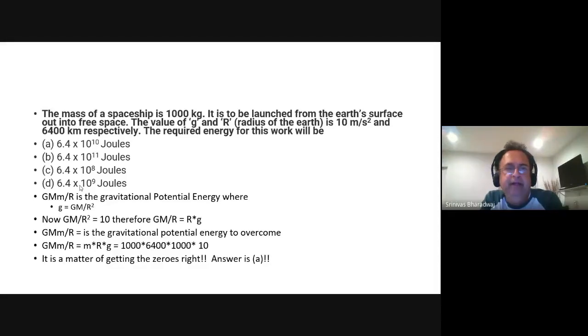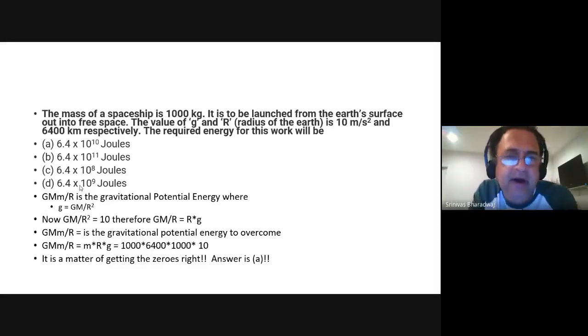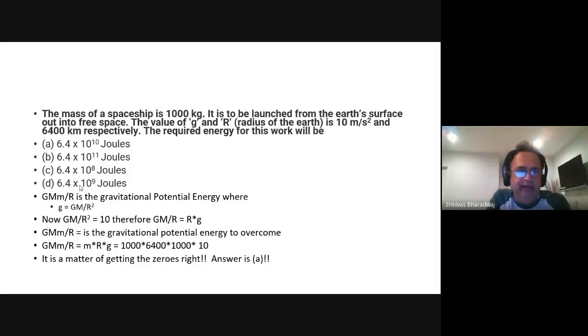what is the energy for this work? GMm by R is the gravitational potential energy, right? And we know g is 10. g is GM by R square, therefore GM by R equals R times g. So R is 6400 and g is 10, so 6400 times 10, right?